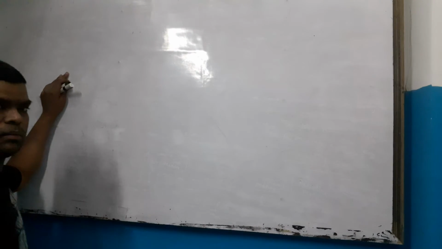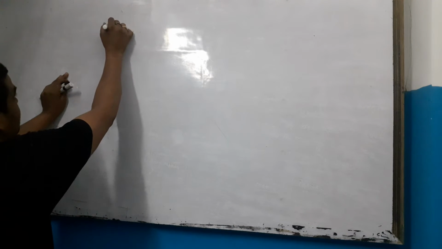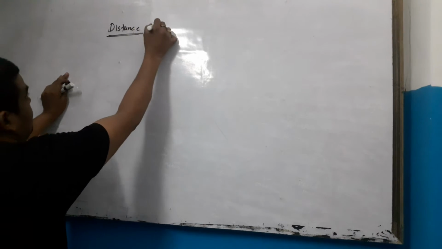Some more terms related to motion. When a body is in motion, then what happens? It travels some distance. What is distance?